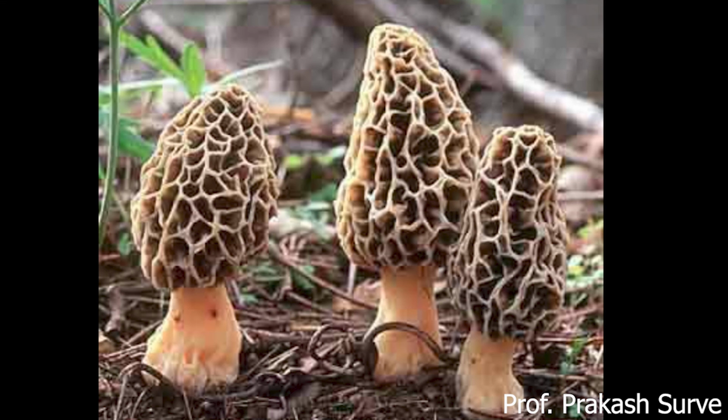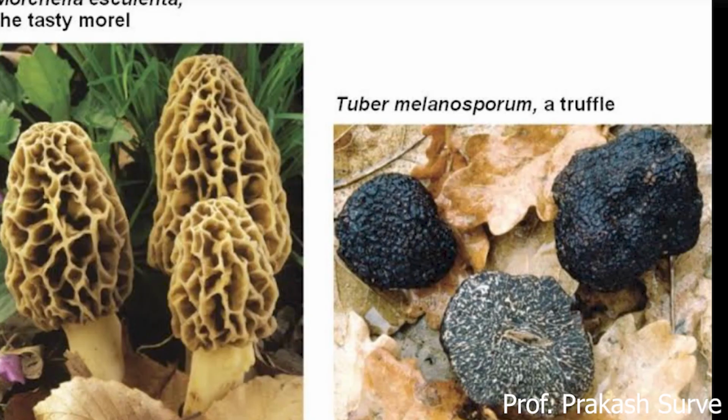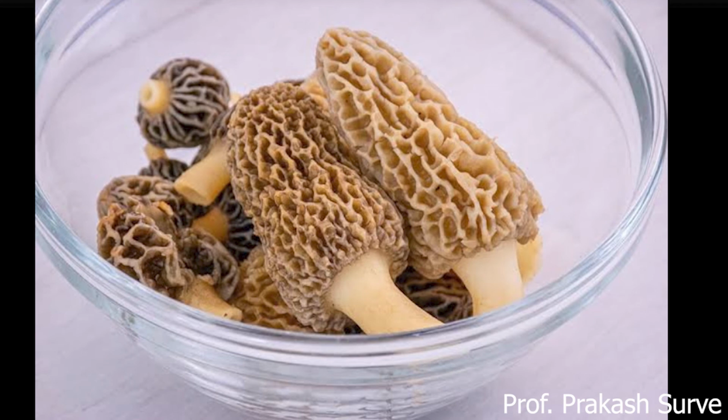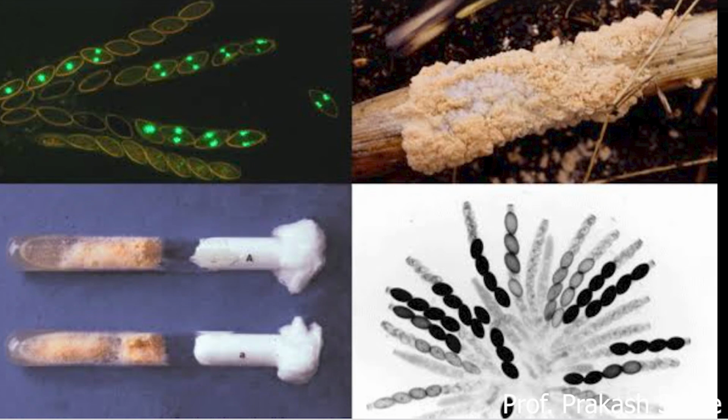Sac fungi can be decomposers, parasites, or coprophilous, which means they grow on dung, such as cow dung or cattle dung. Decomposers decompose dead and decayed matter. Parasites cause diseases. Morels and truffles are varieties of sac fungi that are consumed as delicacies, which we can observe in this diagram, already discussed.